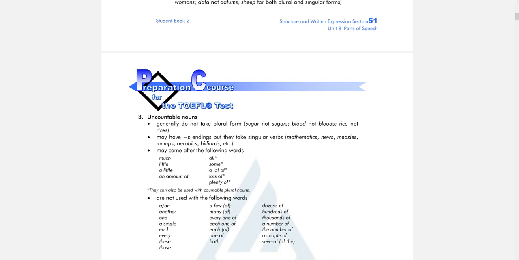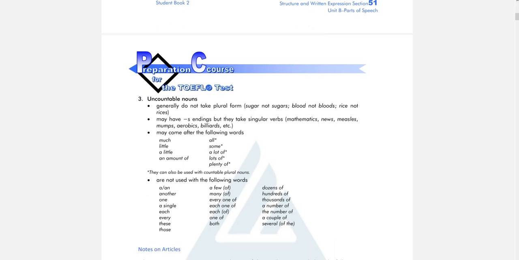And then they may have s endings, but they are singular. Even though they have s, it doesn't mean that they are plural. For example, mathematics, news, we can see that there is s, right? But once again, these words are not plural, they are singular. Mathematics, singular. News, singular. Measles, singular. Mumps, singular. Although they have s. And then they may come after the following words: much, little, a little, an amount of.